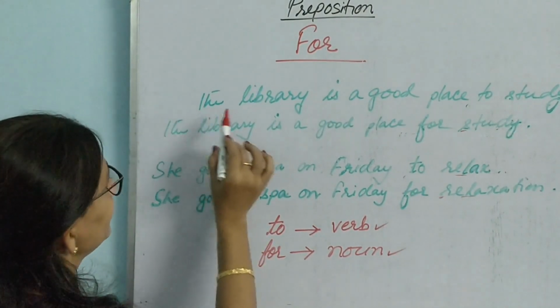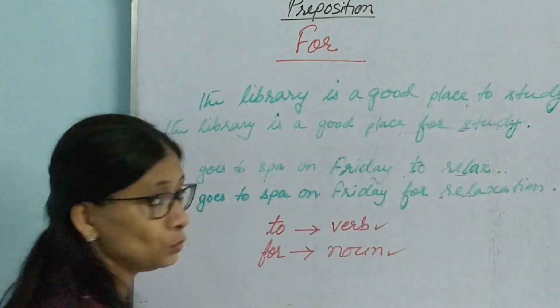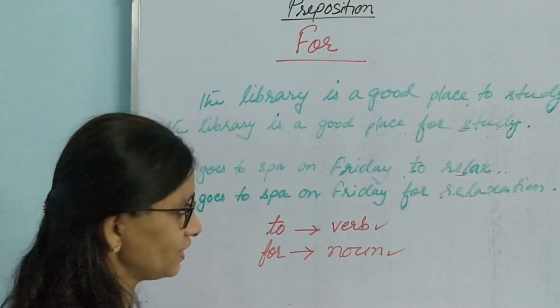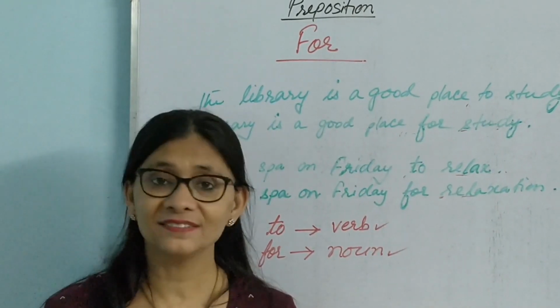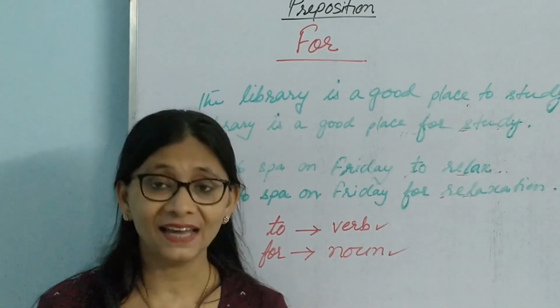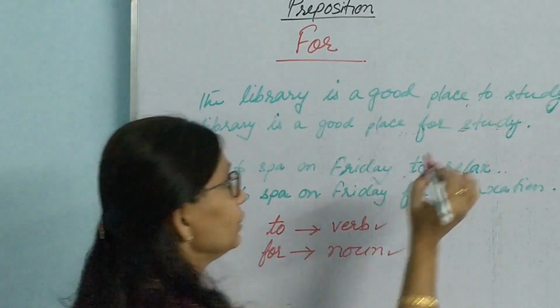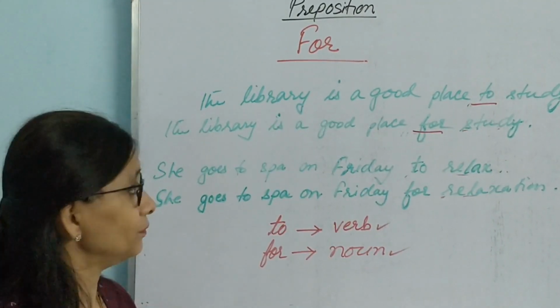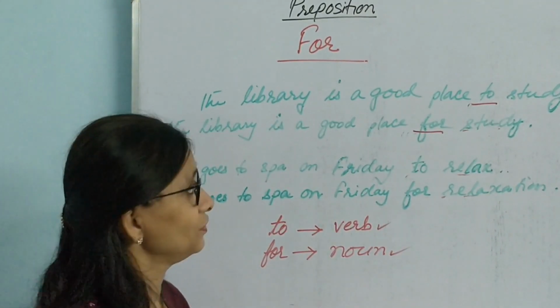First sentence, the library is a good place to study. Next, the library is a good place for study. Now, both these sentences kind of impart the same meaning, but there's just one difference, and that is in the use of to and for. Let's see more minutely what the difference is all about.